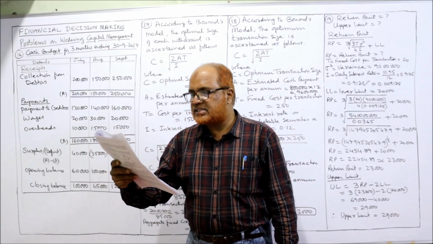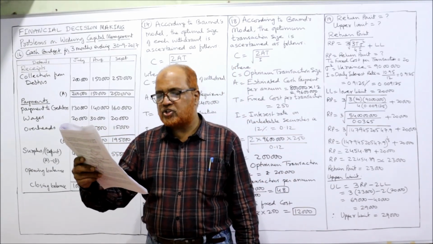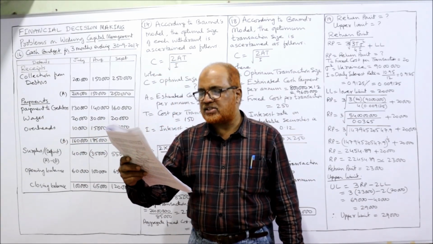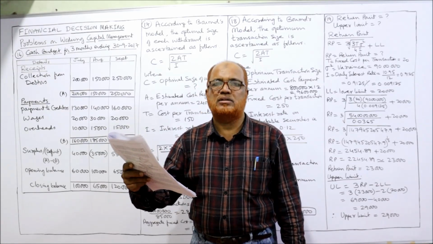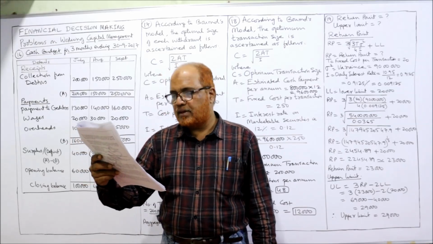Then here the data is given: sales, purchases, wages and overheads. Additional information: opening cash balance on 1st July 60,000. This is the opening cash balance at the beginning of the budget period, 1st July.